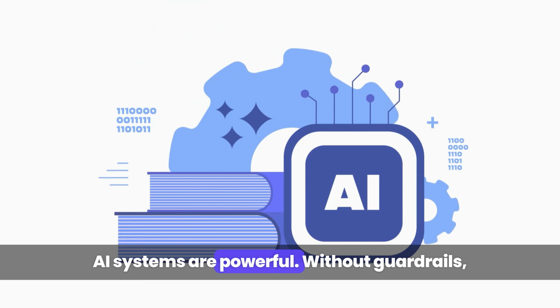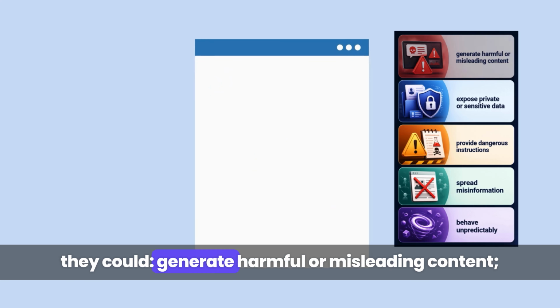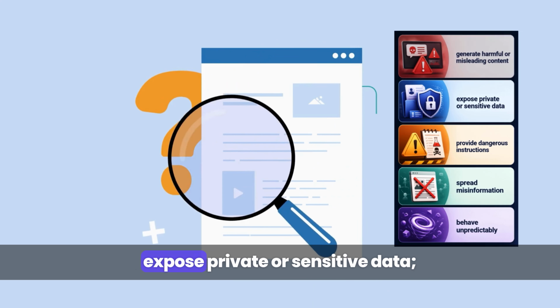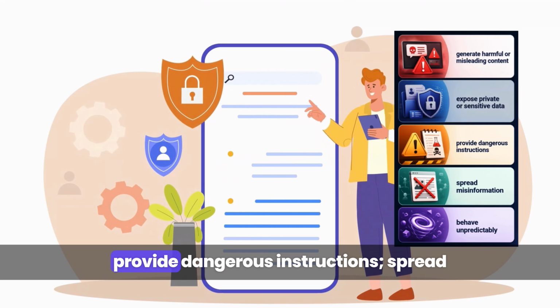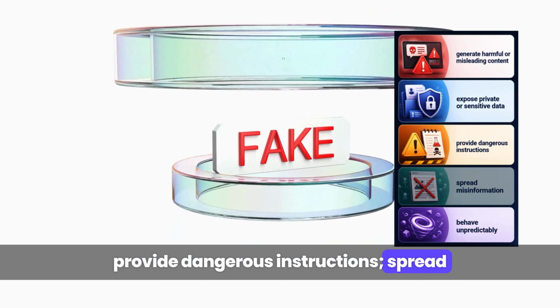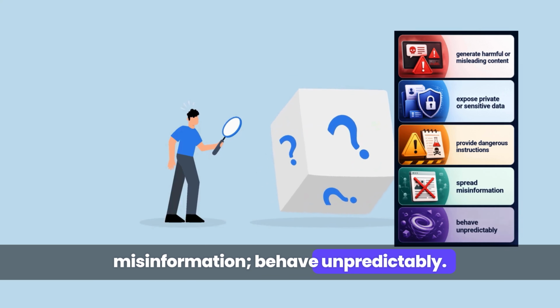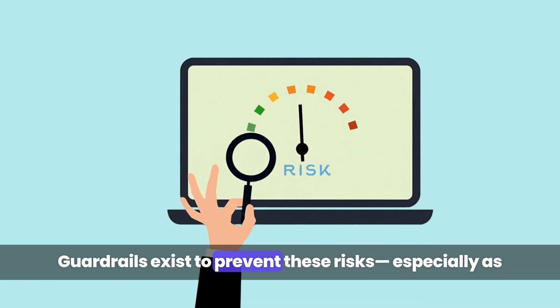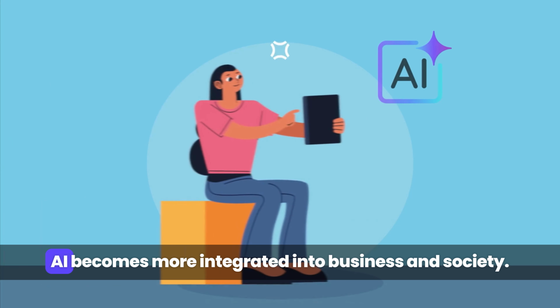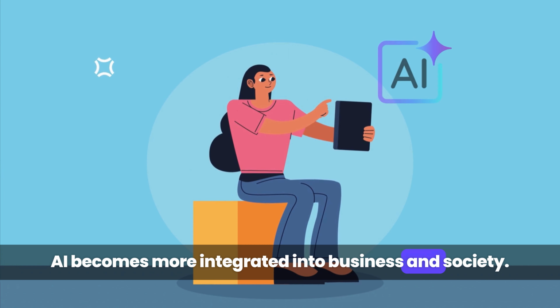AI systems are powerful. Without guardrails, they could generate harmful or misleading content, expose private or sensitive data, provide dangerous instructions, spread misinformation, behave unpredictably. Guardrails exist to prevent these risks, especially as AI becomes more integrated into business and society.